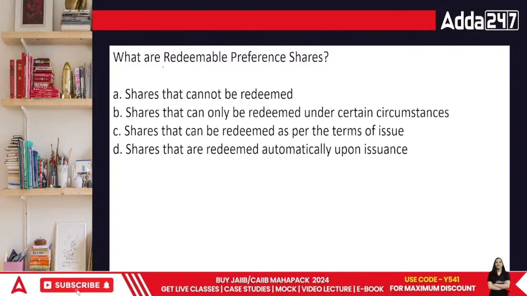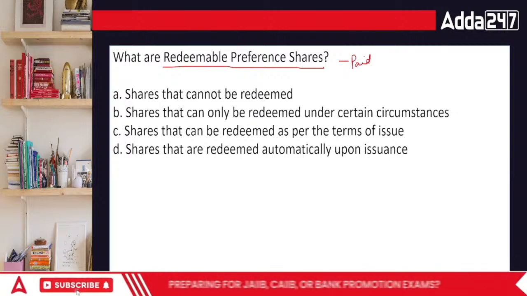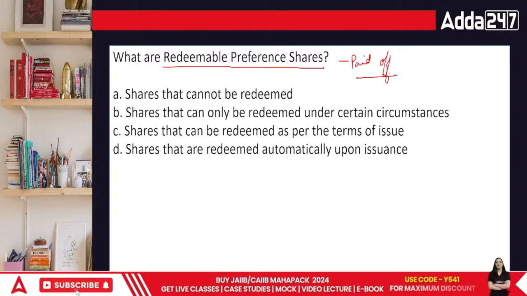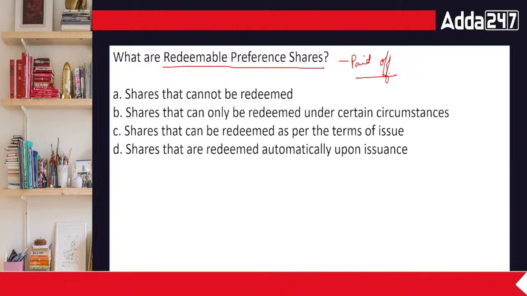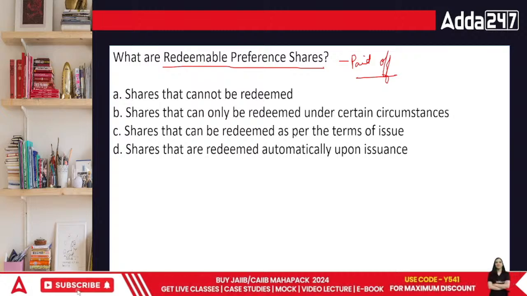Redeemable preference shares are those preference shares which are to be paid off. If we have taken the money from them, then we are supposed to pay them off. Equity shares are never redeemed, but these are. So what would be the answer according to you, everyone? In this case, when we talk about redeemable preference shares, these are to be redeemed as per a specific time period.